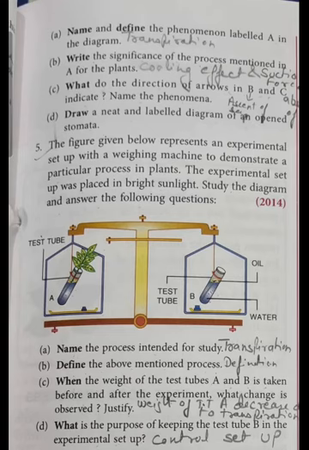C. When the weight of test tubes A and B is taken before and after the experiment, what change is observed? Justify. The weight of test tube A will decrease after some time due to transpiration. But in test tube B, there will be no change in weight because there is no transpiration. Now next, D. What is the purpose of test tube B in the experimental setup? It is a control setup for the experiment. E. What is the purpose of putting oil in the test tube? That is to prevent evaporation.